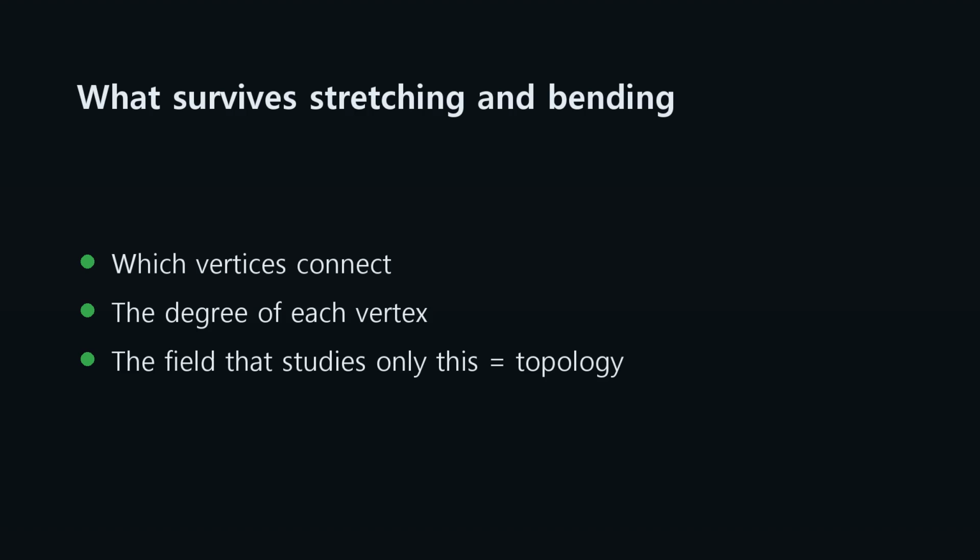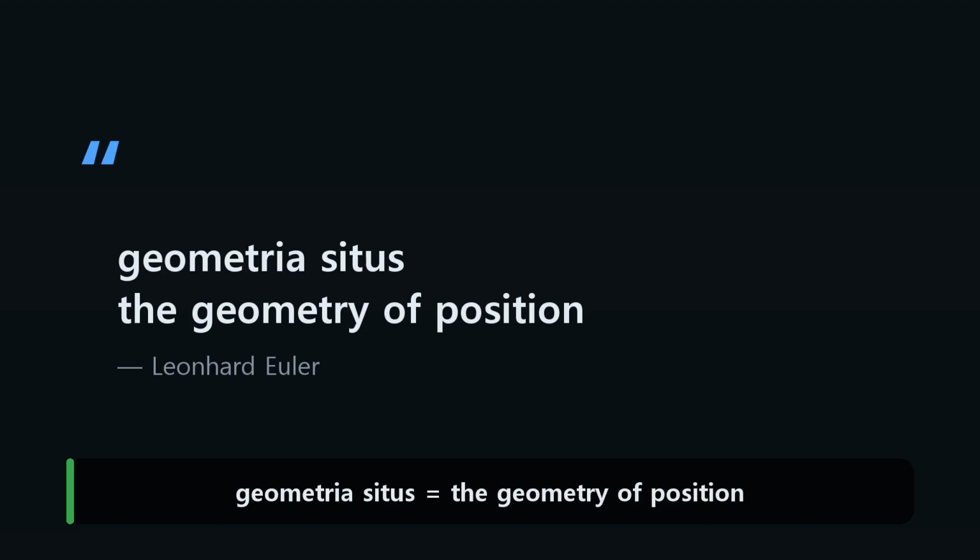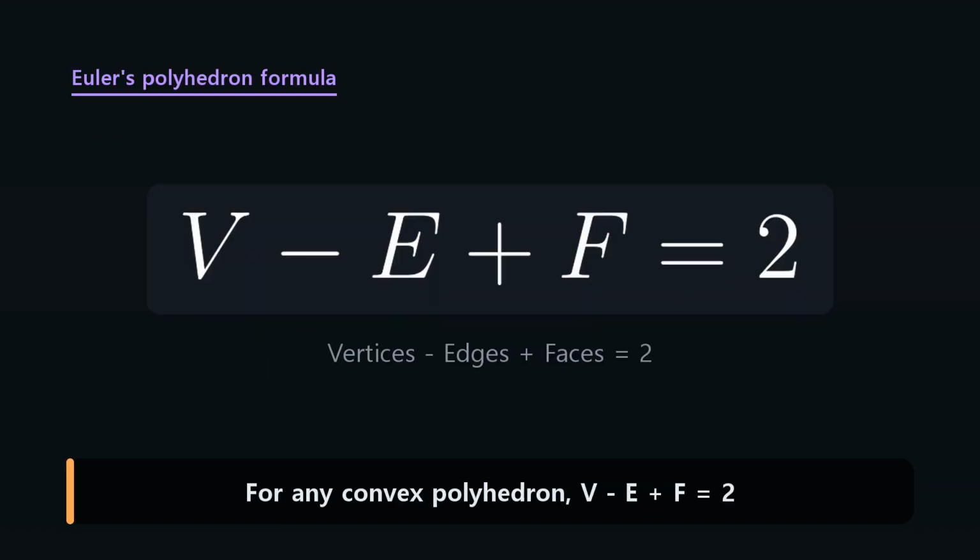The field that studies only what survives stretching and bending is topology. Euler called it, in Latin, geometria situs, the geometry of position. That became the seed of topology. And he didn't stop there. For a convex polyhedron like a die, vertices minus edges plus faces is always 2.